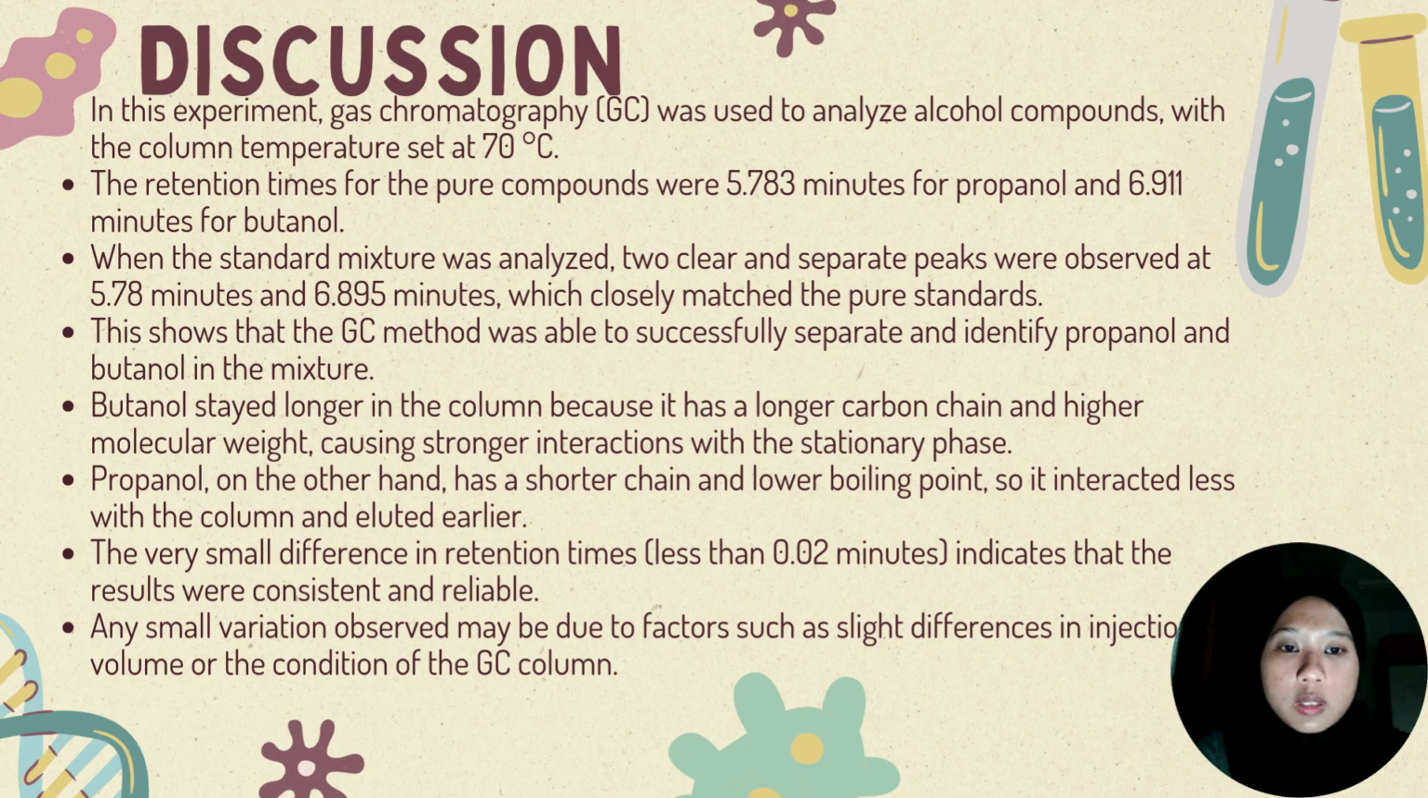The difference in the retention time between the two alcohols is mainly due to their molecular properties. Butanol has a longer carbon chain and higher molecular weight, so it interacts more strongly with the stationary phase and remains in the column longer. In contrast, propanol has a shorter carbon chain and lower boiling point, which causes it to have less interaction with the stationary phase and elute earlier.